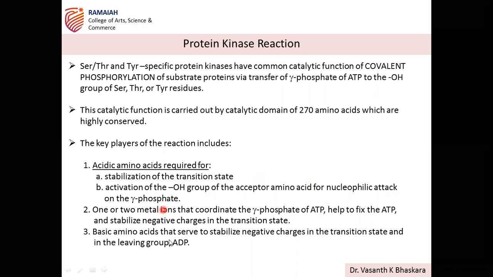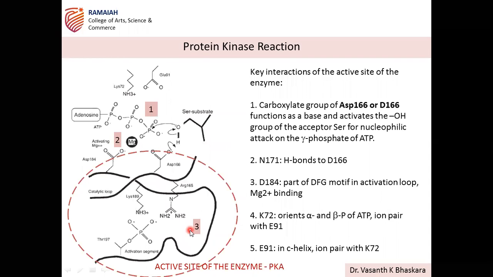Understood? So now basically acidic amino acids, metal ions and basic amino acids are responsible together for the stabilization of the ATP as well as the protein structure. Okay. So now this is what we have discussed.